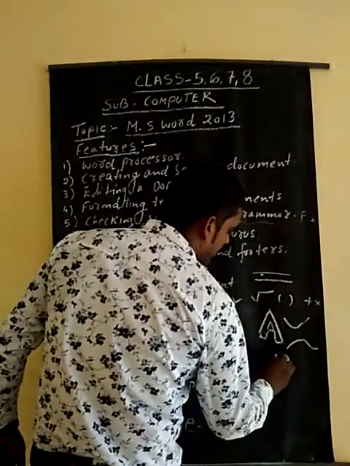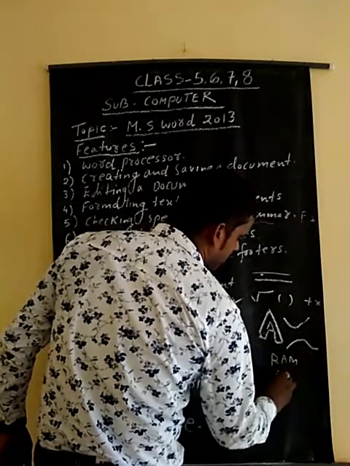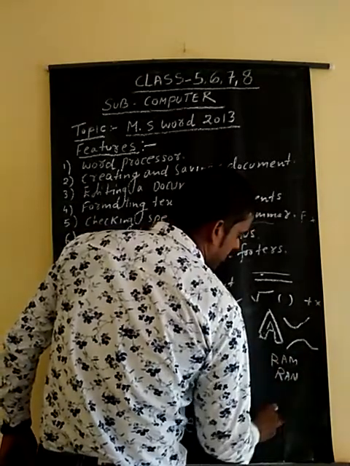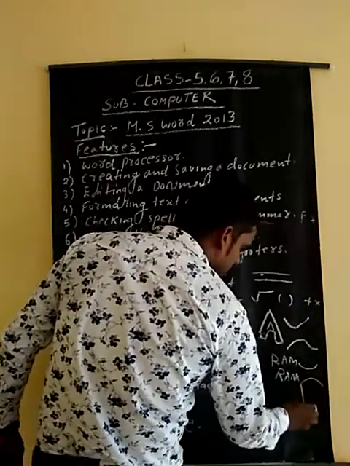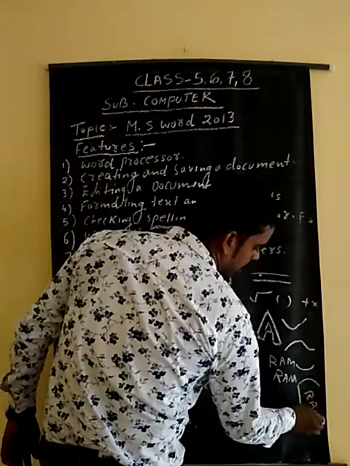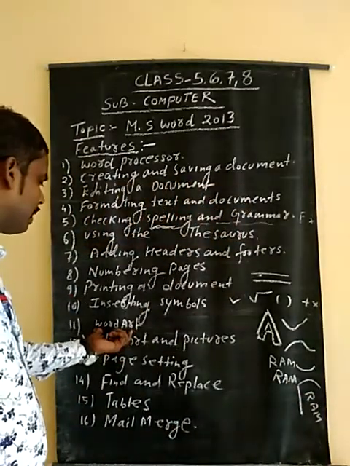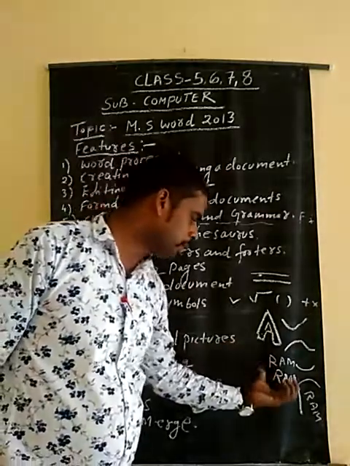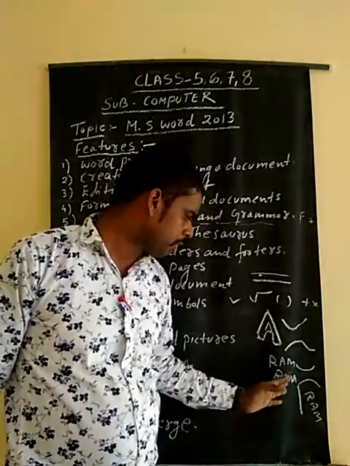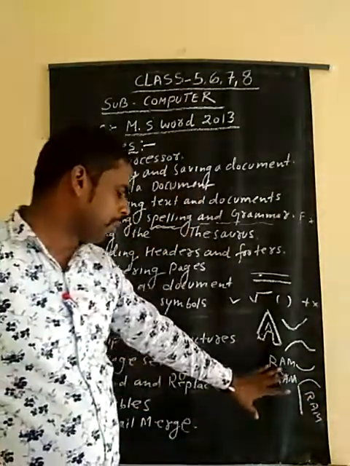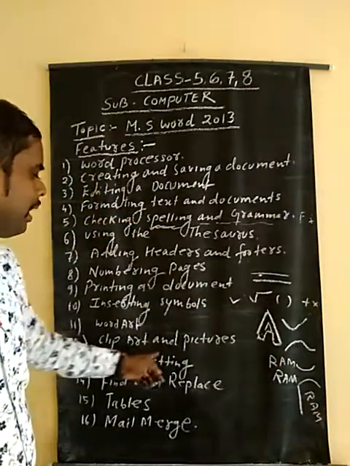Suppose you write Ram, you can write Ram in this manner also, in this zigzag way. These features, in this one, this one, this one, in any color, any performance, any looks. This Word Art feature helps you to write any text in an attractive manner, and it is a very colorful way. Too many colors are available that help us to use Word Art in a very colorful way. Next, the 12th point is clip art and pictures.